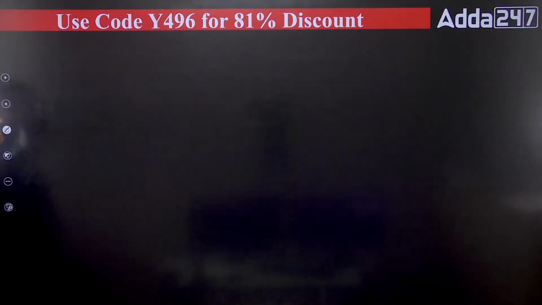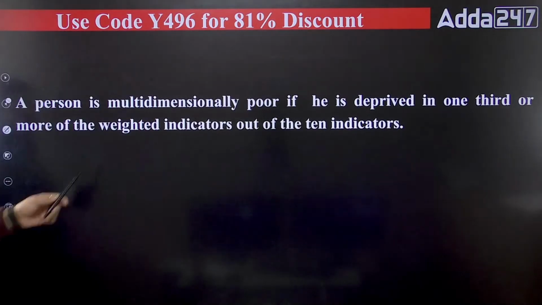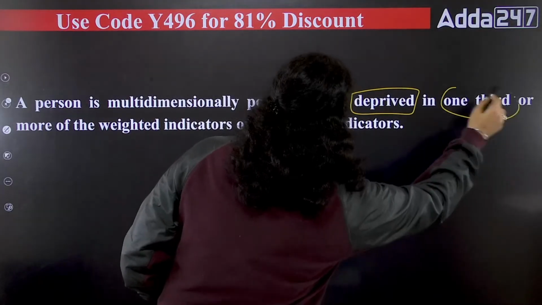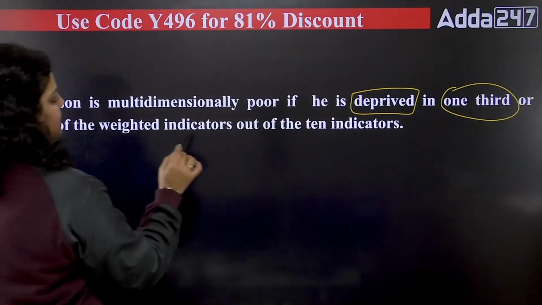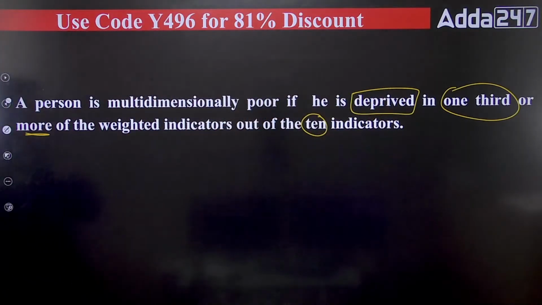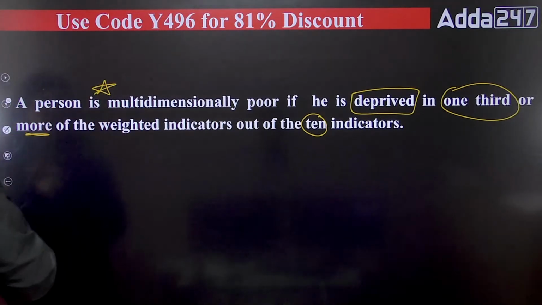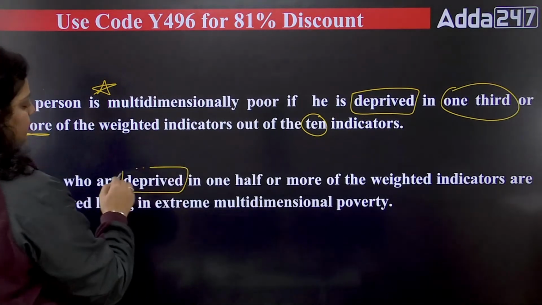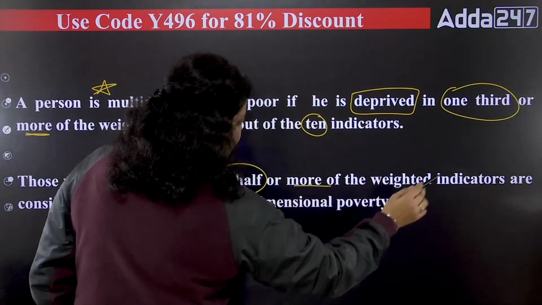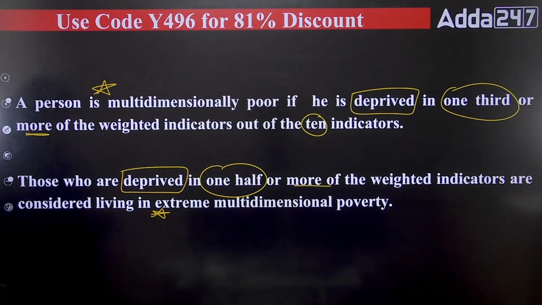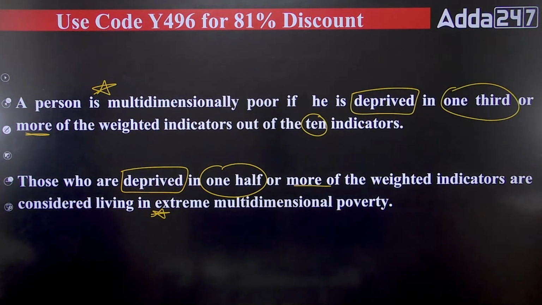Okay, so you can see here that the first point is saying a person is multidimensionally poor if he is deprived in 1/3 or more of the weighted indicators out of the 10 indicators. So out of the 10, if you are deprived in 1/3 or more, then you are a multidimensional poor person. Second, those who are deprived in 1/2 or more of the weighted indicators are considered to be living in extreme multidimensional poverty.